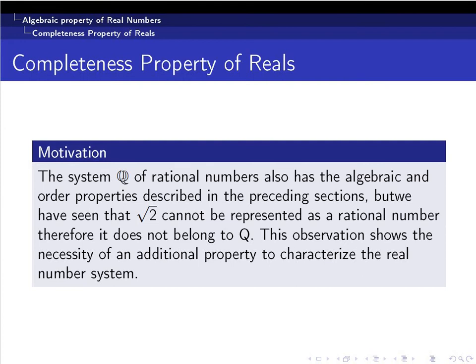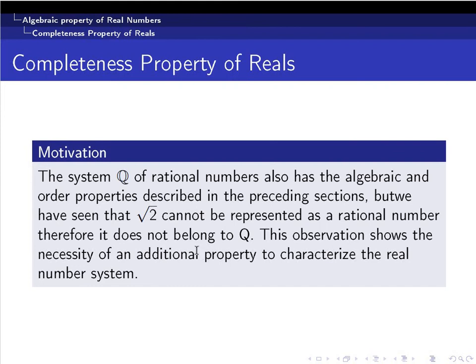This is actually a characteristic which separates the set of all rational numbers from the set of all real numbers. This property is otherwise termed completeness.